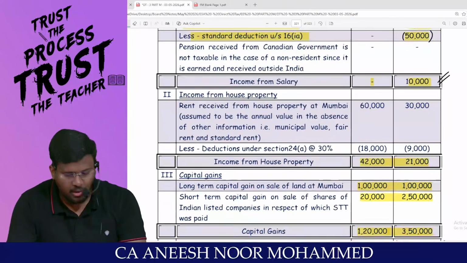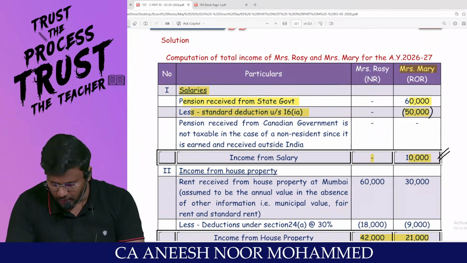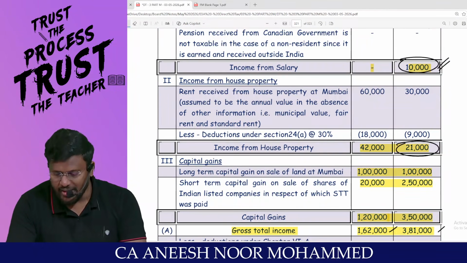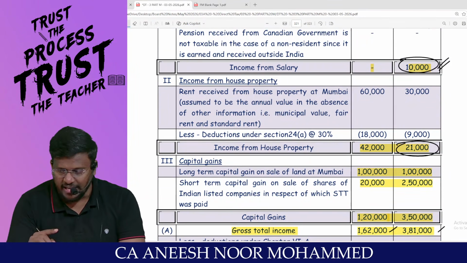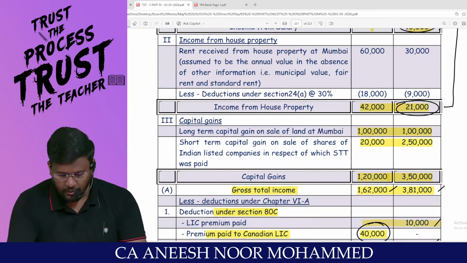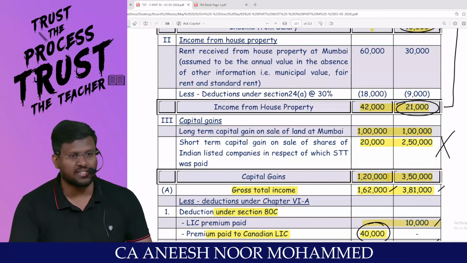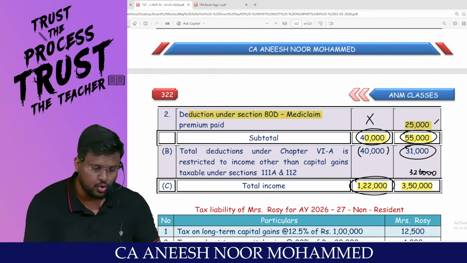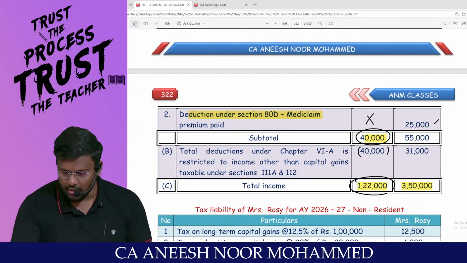Am I right? But when I analyze the gross total income, only 10,000 is salary. Again, salary, Chapter 6A allowed. Only 21,000 is IFHP. Against IFHP, Chapter 6A is allowed. So 10 plus 21 comes to 31,000. Against capital gain, Chapter 6A is not allowed. So it should be restricted to 31,000 rupees only. If you simply add and subtract, sir, you will get a big hit.